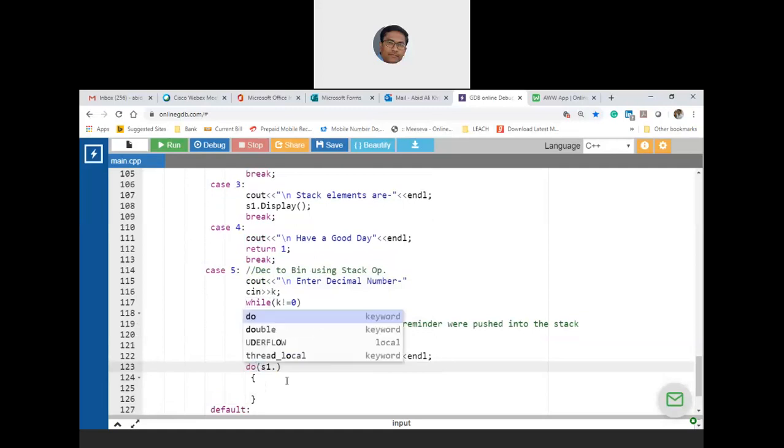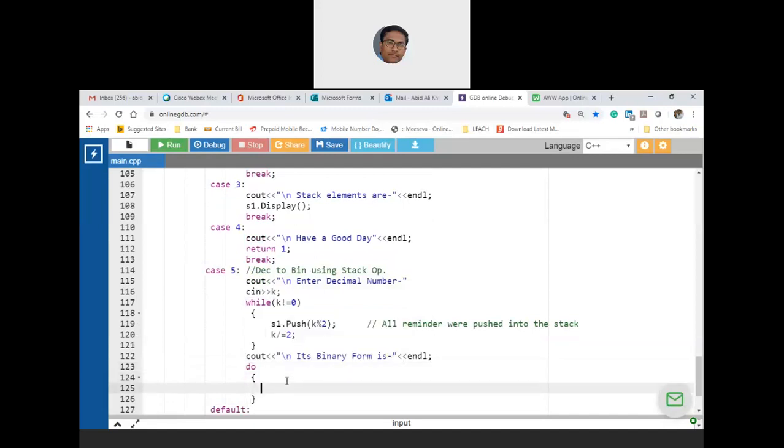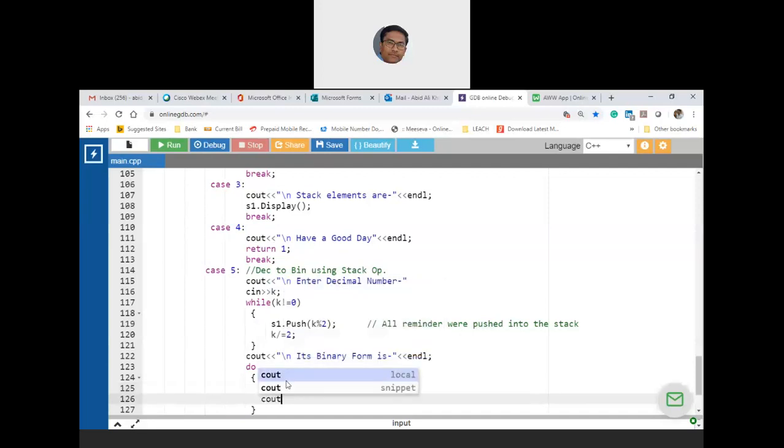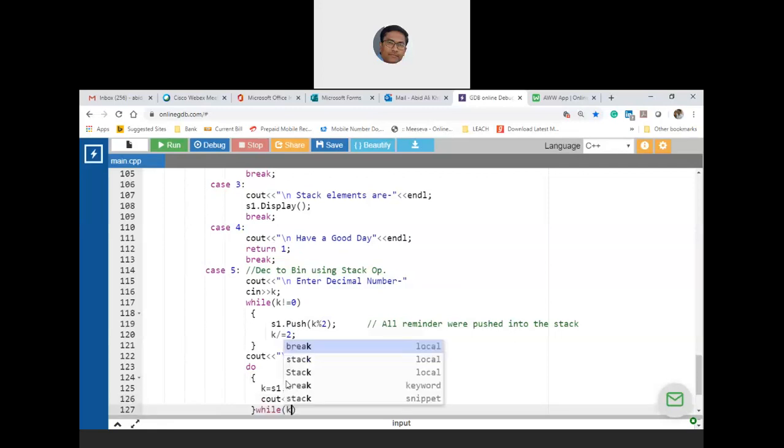Take a do loop. Take K, which is equal to S1 dot pop, and then cout K. Just keep one element like this, and you have to repeat this while K is not equal to the error code.